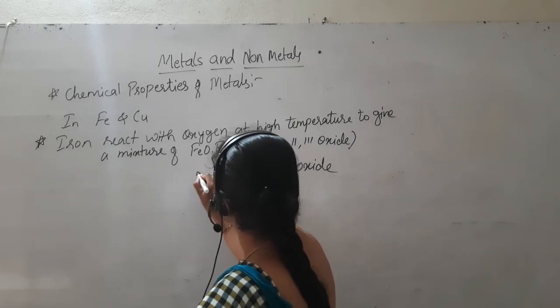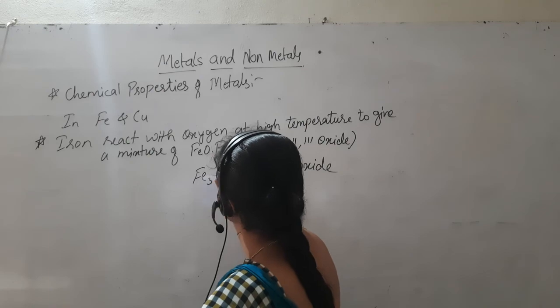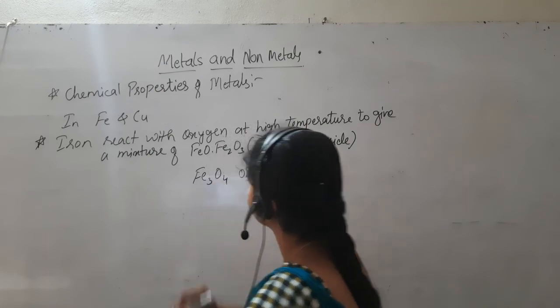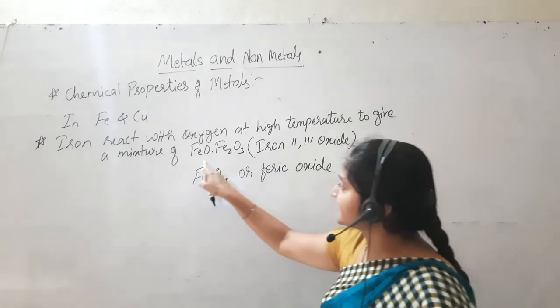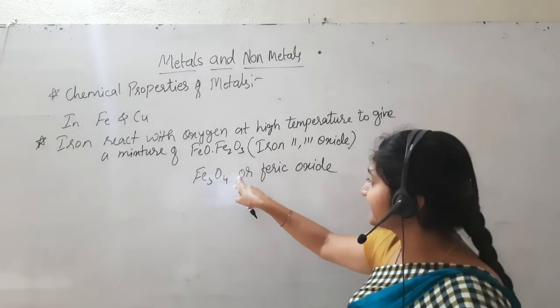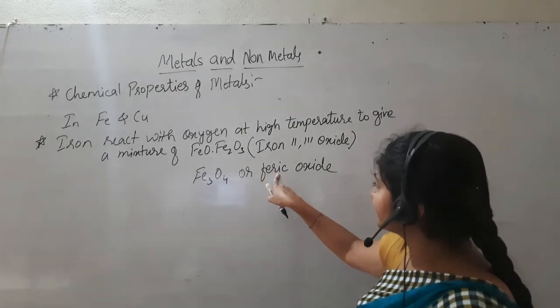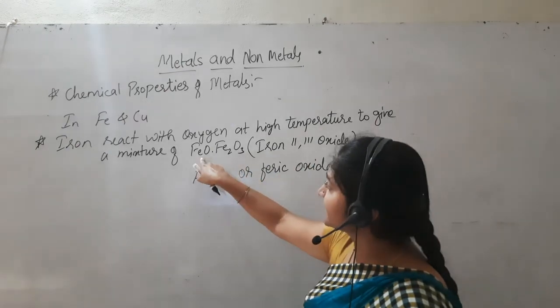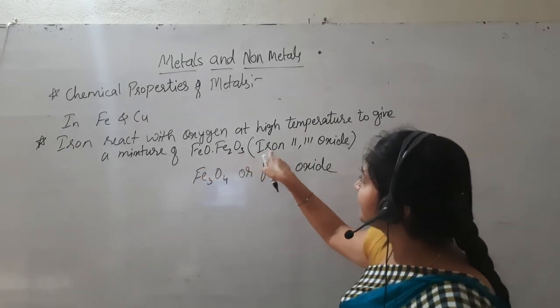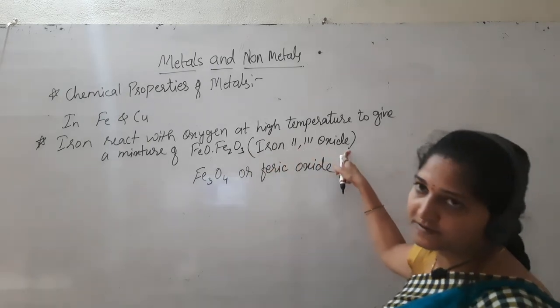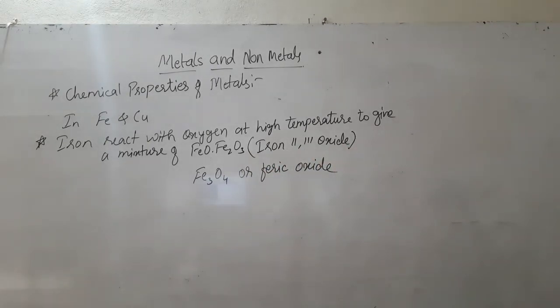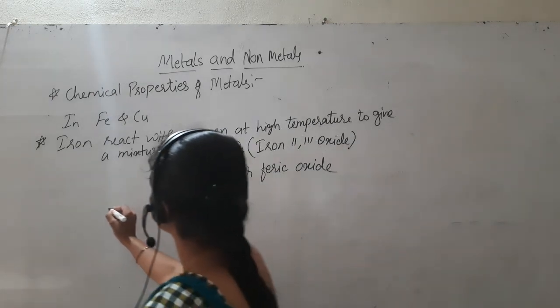When it is written Fe3O4, then the name of that is ferric oxide. If we have written FeO·Fe2O3, then we write iron 2,3 oxide. Why these names are there, we will discuss in the next class. So here I will write that equation, then we will come to the line.